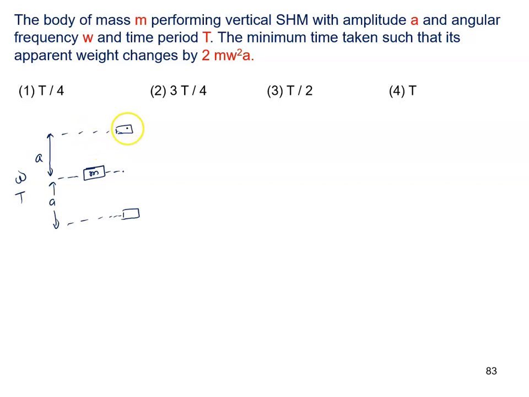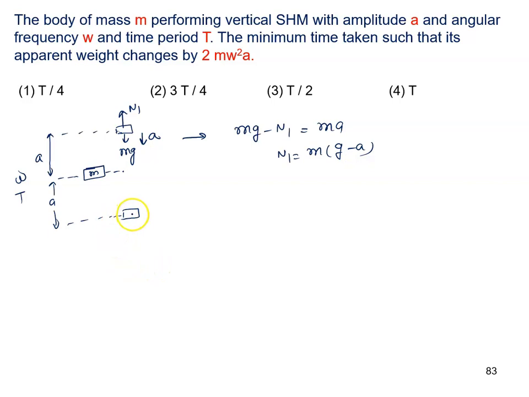So at this extreme position, the normal reaction N1 will act here, the weight mg will act here, and the acceleration is toward the center or mean position, that is A. We can write mg minus N1 equals mass into acceleration, and N1 is given by mg minus mA.